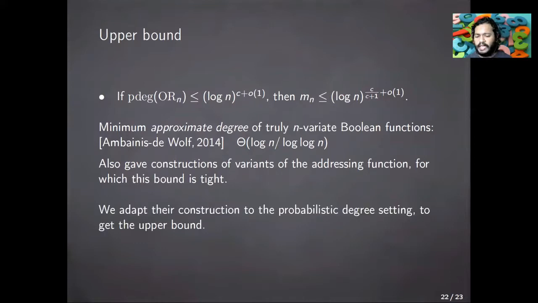What we do is we simply adapt one of their constructions to our p-degree setting, the probabilistic degree setting, and obtain the upper bound. I'll not elaborate on the construction, but just leave you with this remark that we simply adapt their construction. So our tight example is also a variant of the addressing function. So that is as far as the details of the proofs go. I hope this outline was good enough for you to get a flavor of our results. And I encourage you to have a look at our paper for more details. Thank you.